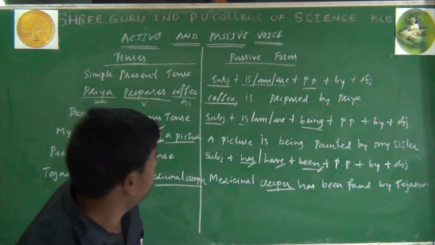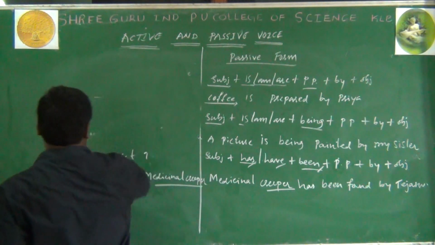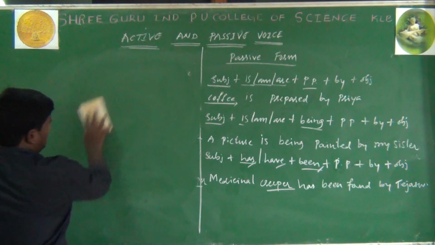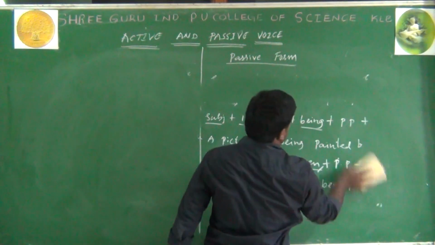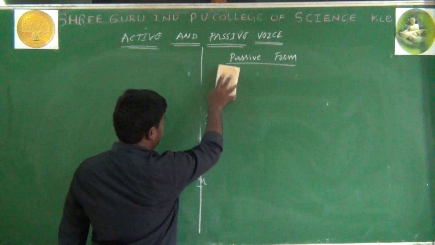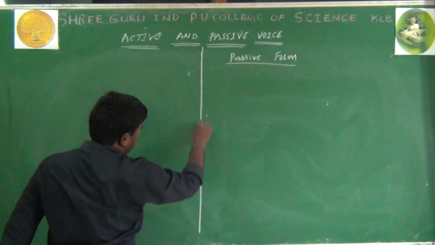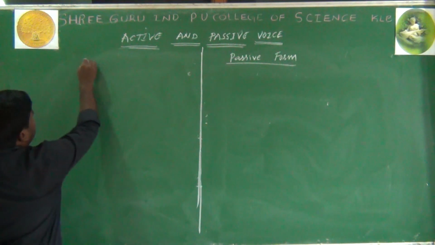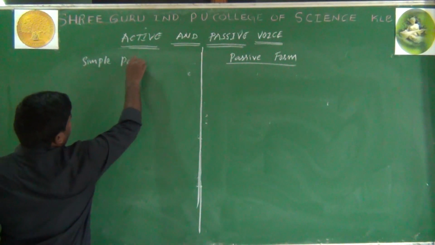Further we continue. Fourth sentence is simple past tense. In simple past tense, what happens?